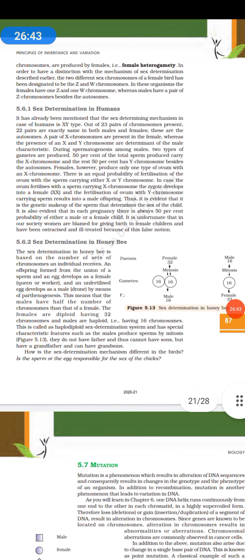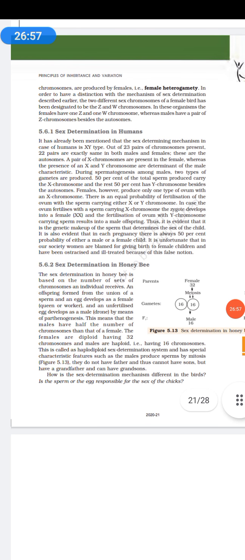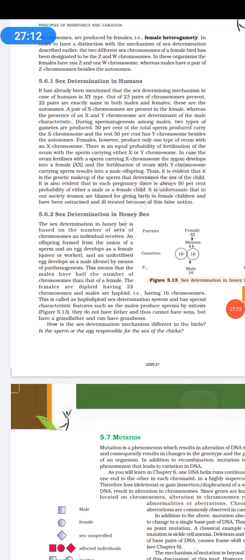So next, sex determination in human beings is XX or XY, that I talked to you about just a bit before. And sex determination in honeybee is how? In honeybee, an offspring formed from the union of sperm and egg develops as a female, and an unfertilized egg develops into a male drone.